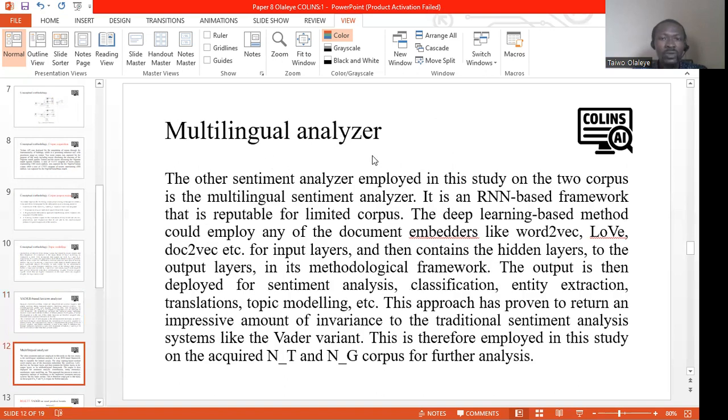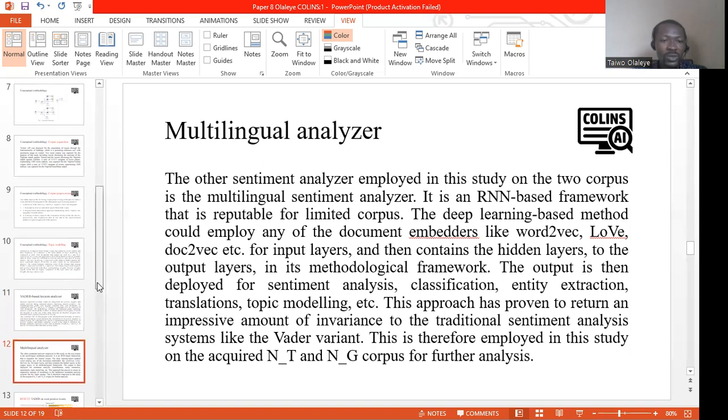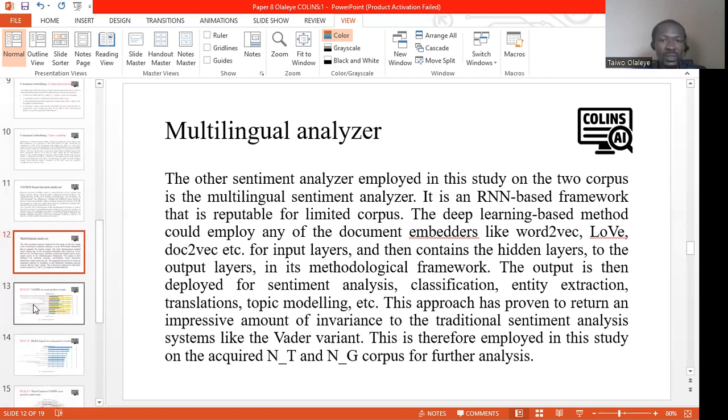Then the multilingual analyzer is a deep learning analyzer that is used to extract insights from textual corpus based on different methods like word2vec, GloVe, or doc2vec as input layers, which return output layers of numeric outputs. This approach has proven to be impressive, like the VADER variant as well. So the two analyzers are used in this study.